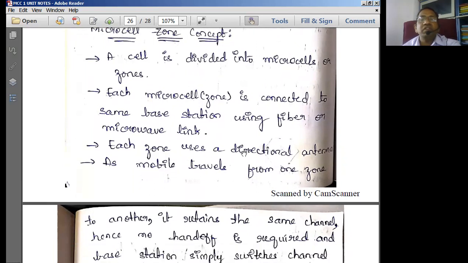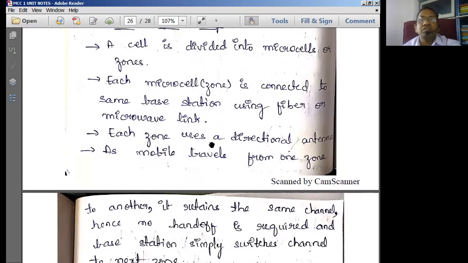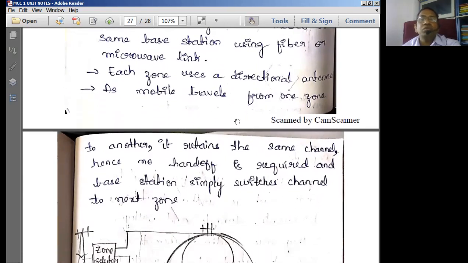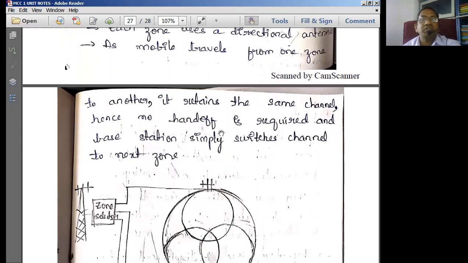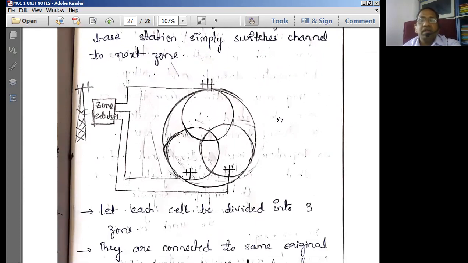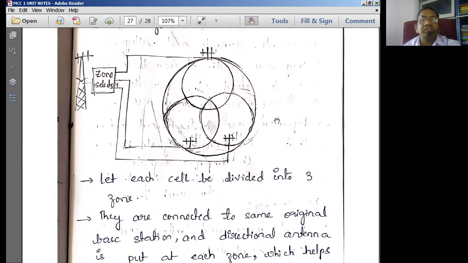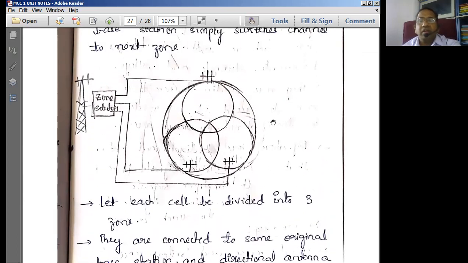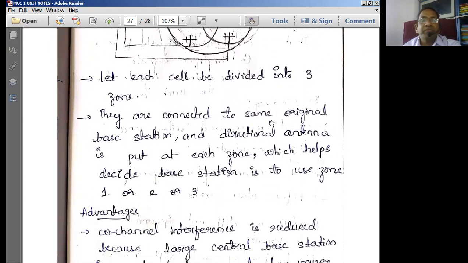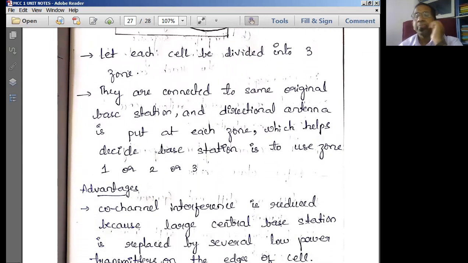Each microcell zone is connected to the same base station using fiber or microcell links. Each zone uses a directional antenna. As the mobile travels from one zone to another zone, it retains the same channel. The greatness of this is that handoff is reduced, avoided, in this kind of microcell zone, because all these microcells come from the umbrella cell, the main cell.